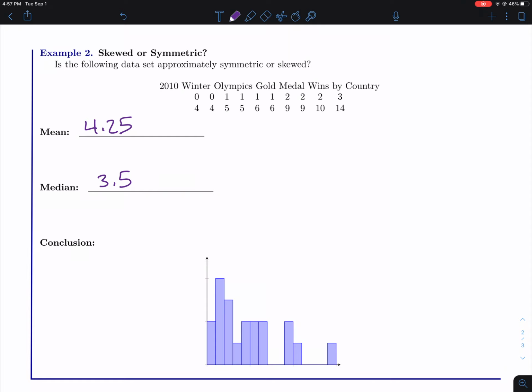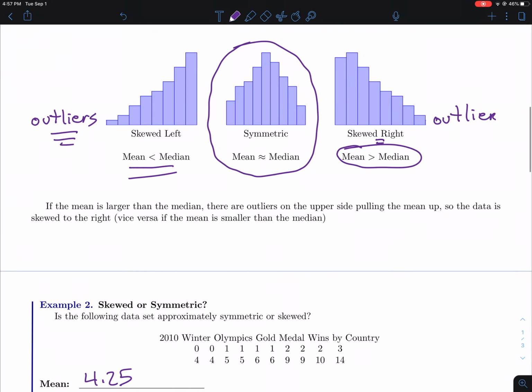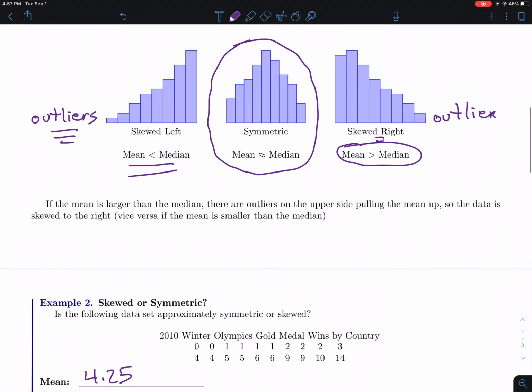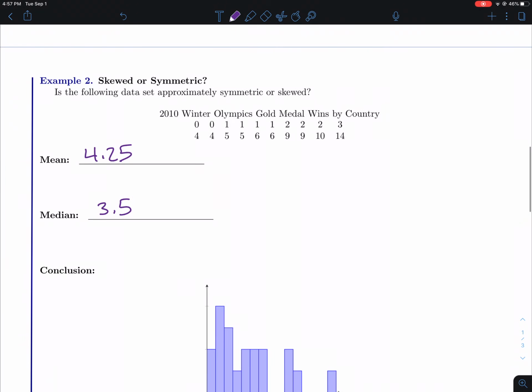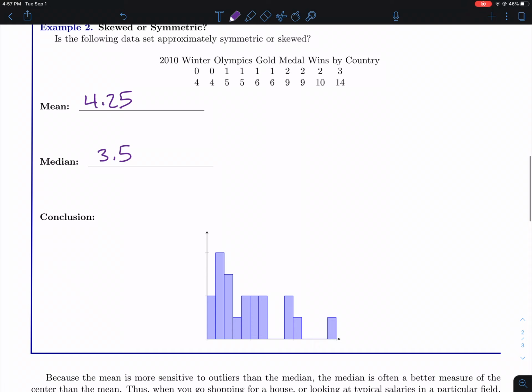So in this case, what do we think? Does this look symmetric, like above? Does it look like it's skewed left, or does it look like it's skewed right? Can we tell which way it would be skewed? Well, if you notice, we've got this kind of big outlier. I mean, these guys aren't great either, but this 14 is definitely throwing off this data, and that's why the mean is so much bigger than the median in this case.